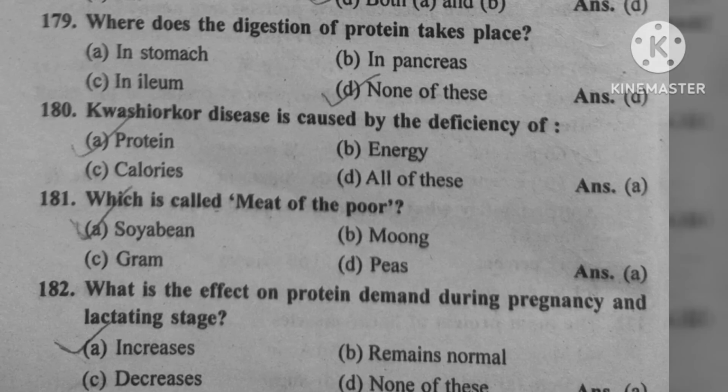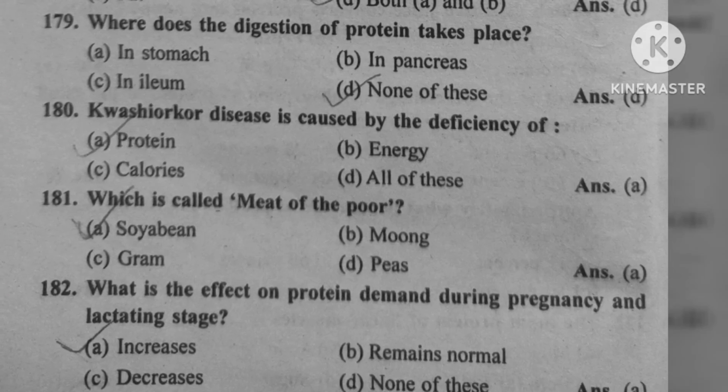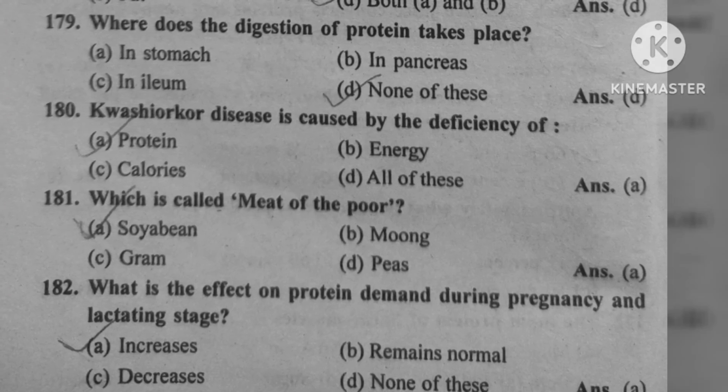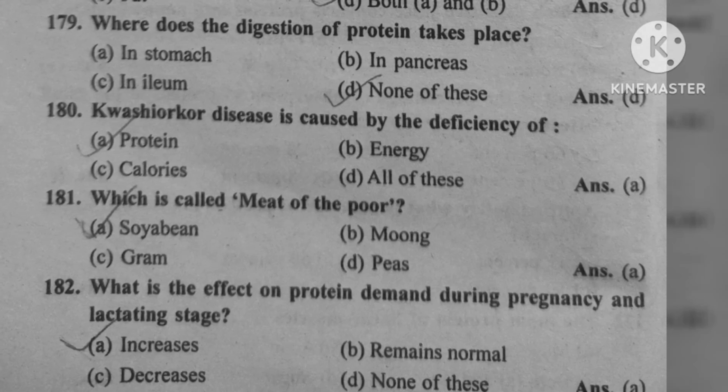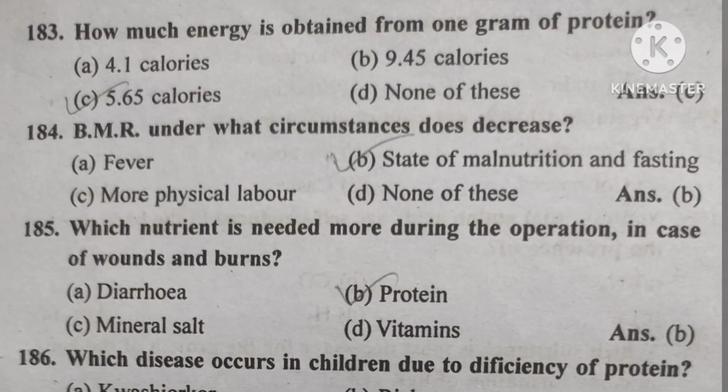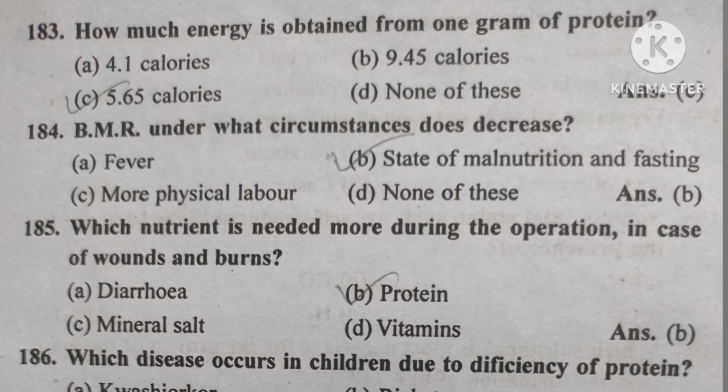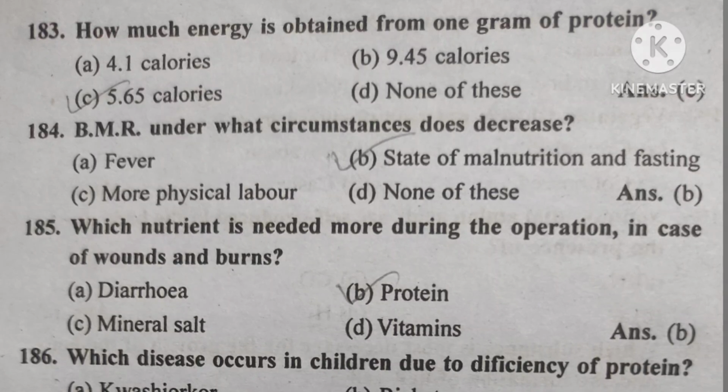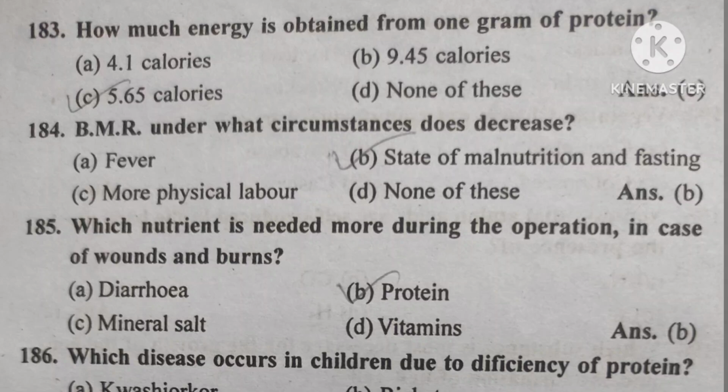Question number 181. Which is the meat of poor? Option A, soybean. Question number 182. Which is the effect of on protein demand during the pregnancy and lactating stage? Option A, increases. Number 183. How much energy is obtained from 1 gram of protein? Option C, 5.65 calories.